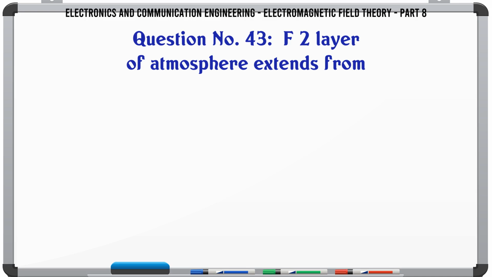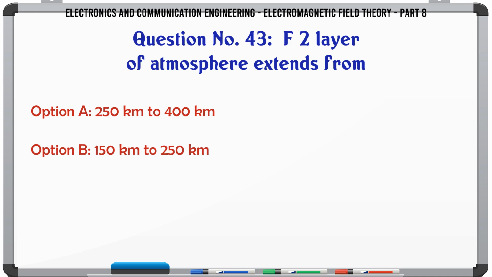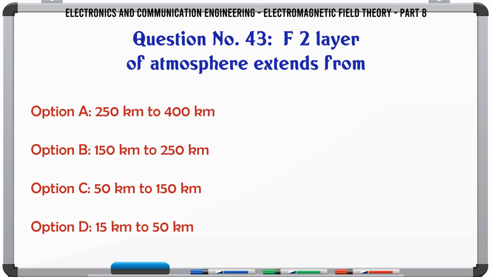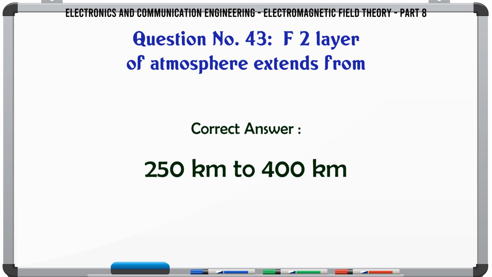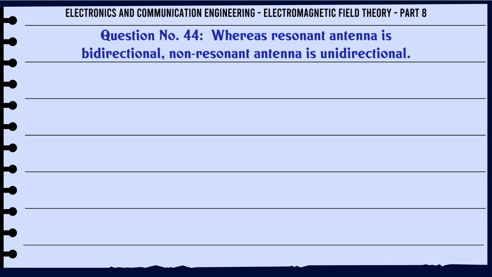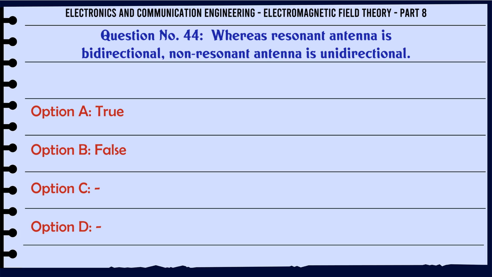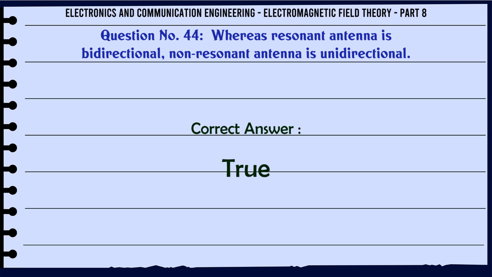F2 layer of atmosphere extends from A. 250 km to 400 km, B. 150 km to 250 km, C. 50 km to 150 km, D. 15 km to 50 km. The correct answer is 250 km to 400 km. Whereas resonant antenna is bidirectional, non-resonant antenna is unidirectional. A. True, B. False. The correct answer is true.